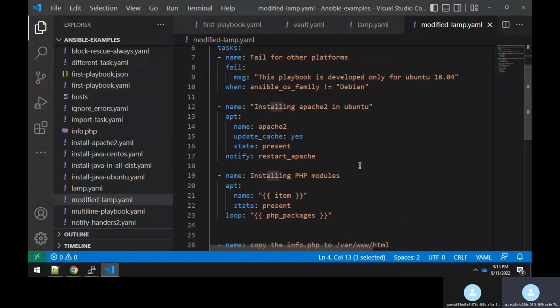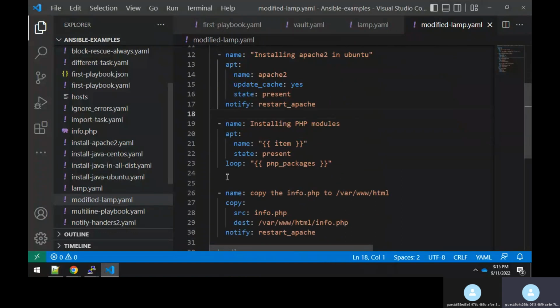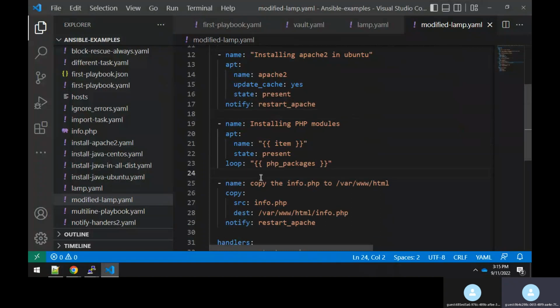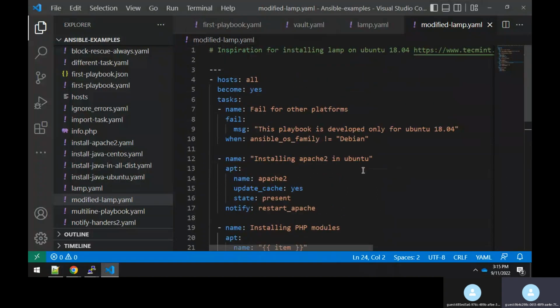Now there are cases. The question comes: okay, Rajesh, this is pretty good, and this is what I have written a playbook file for installing a LAMP stack. Now assume that in my organization there are many more teams doing the same stuff. Even they are trying to install a LAMP stack in their environment or on their servers. In that case, you will say that Rajesh, this has already been written, so why should the other team rewrite the playbook file again? Can you share this playbook file? Yes, you can share it. It means that your code is now reusable code for the other team also.